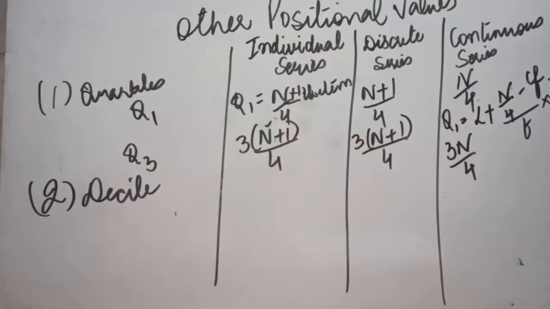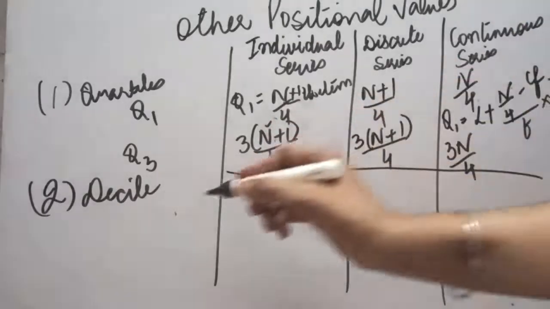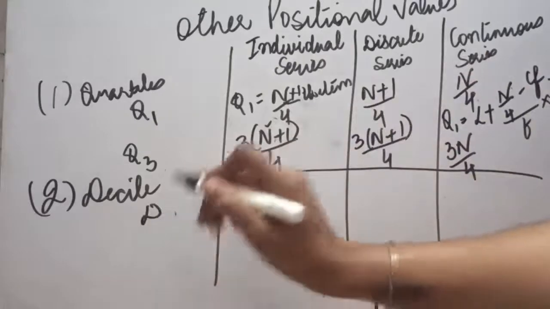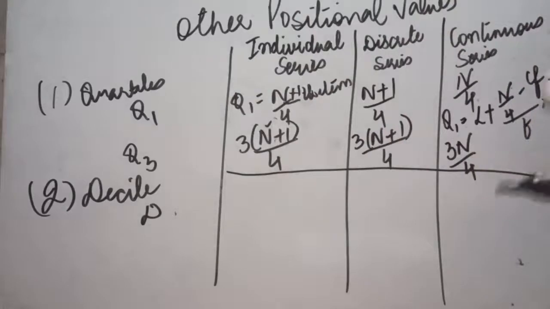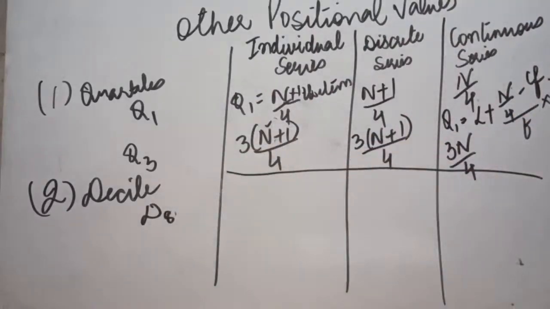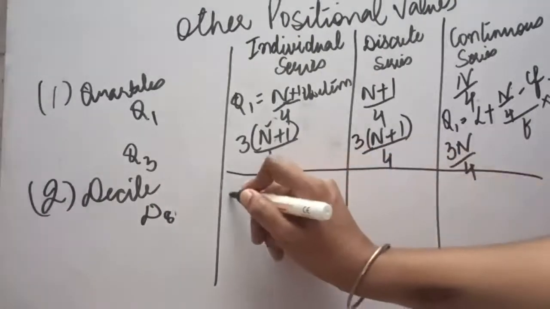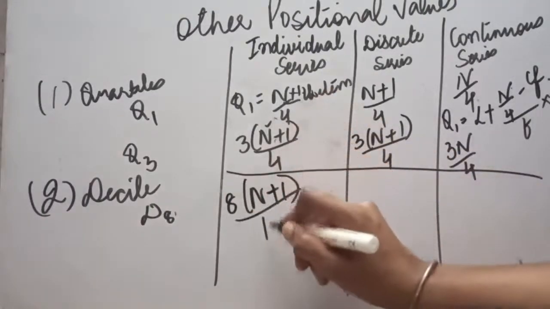Now the decile divides the series into 10 equal parts. So we can calculate a maximum of 9 deciles. For example, if in the question it is given that you have to calculate D8, how will we calculate it? 8 times n plus 1, same formula, divided by 10.